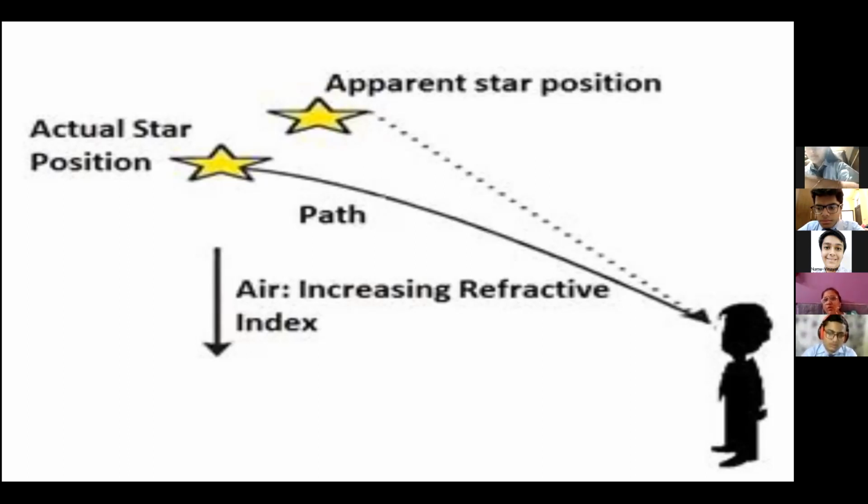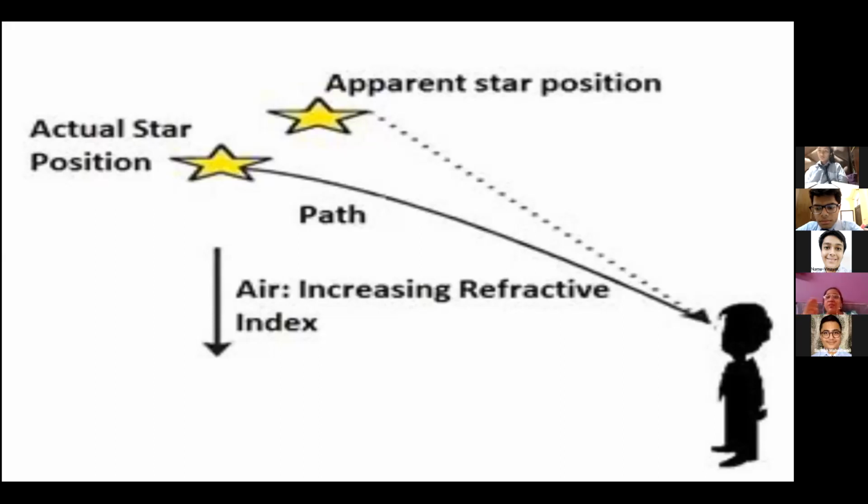Is it clear? So this is the one reason why stars appear to be at a little higher position from their actual position. Simply, the one line answer is that this happens due to atmospheric refraction.